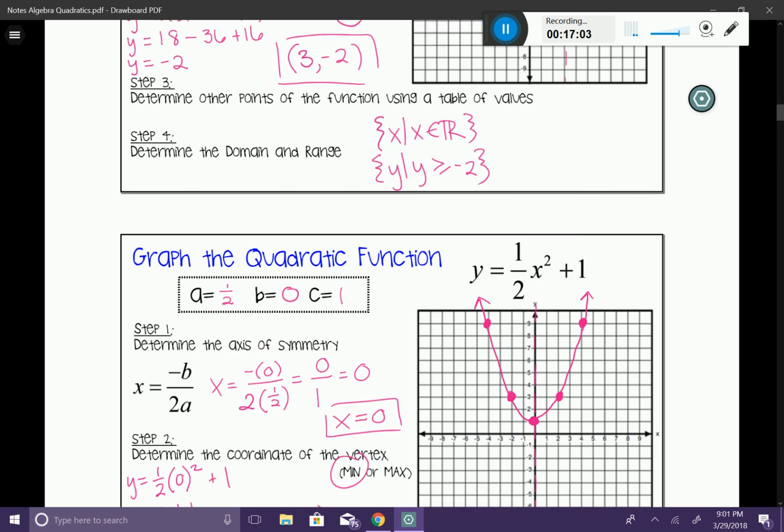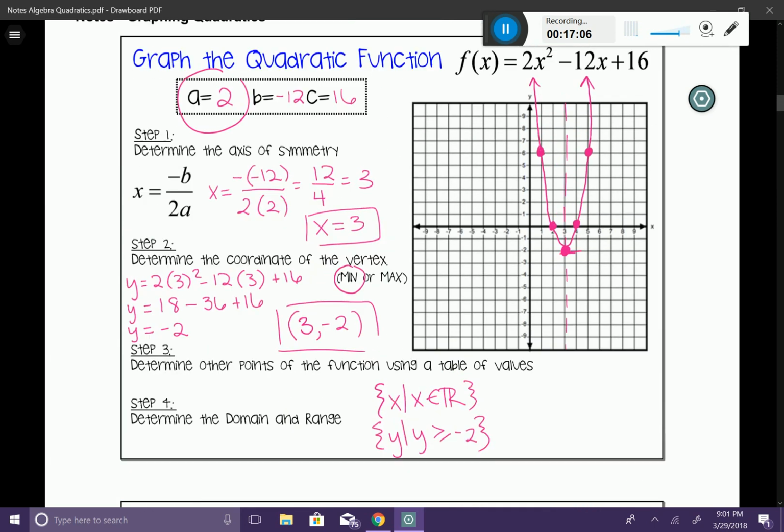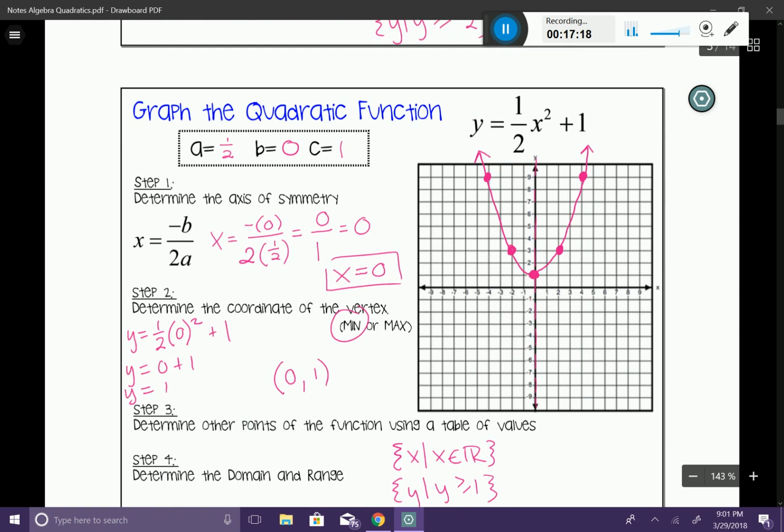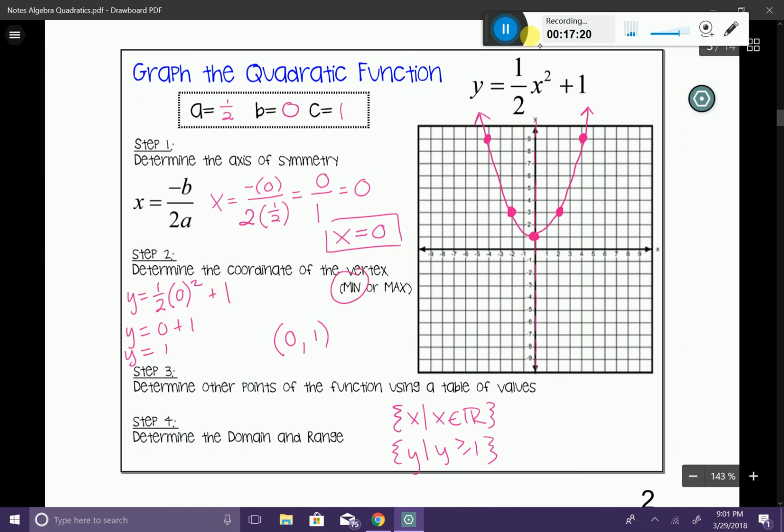One thing I did want to mention is just looking at this graph. If I go back to the previous graph for just a moment, do you notice that the coefficient a in this example is a 2? And take a look at the graph. Do you notice how thin it is? Versus the one that we just did, where we have a coefficient a as 1/2. Do you notice how it's a lot wider?